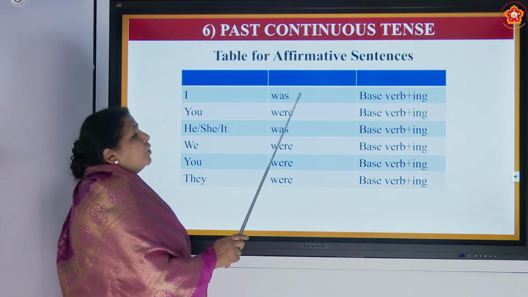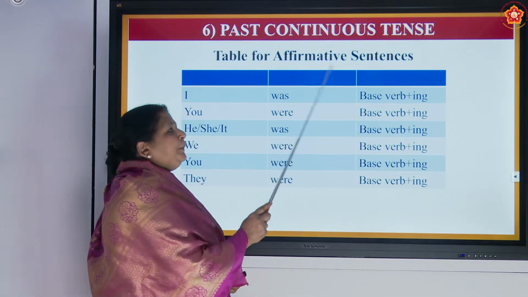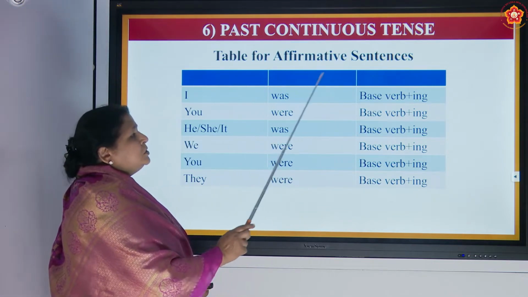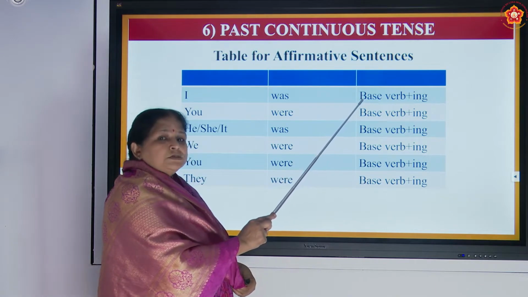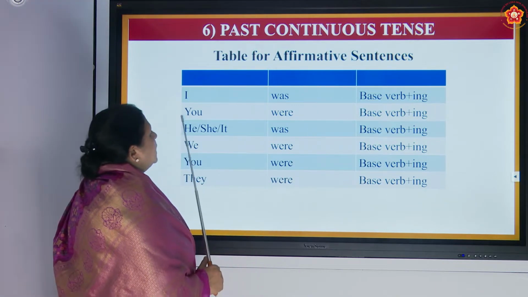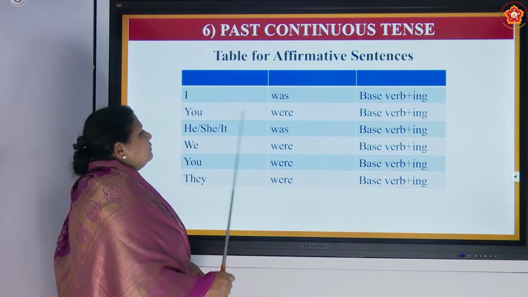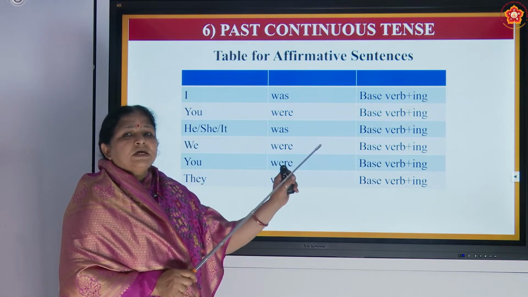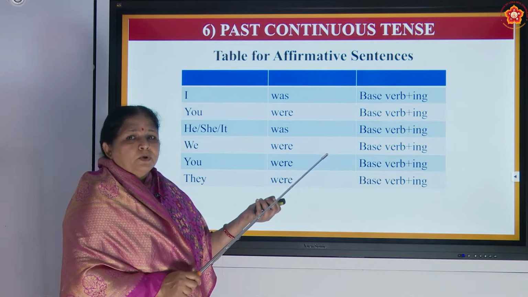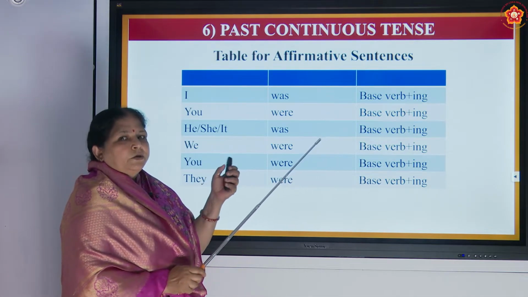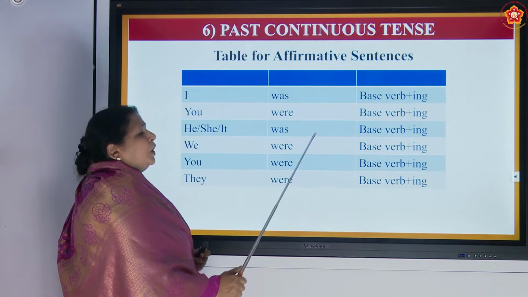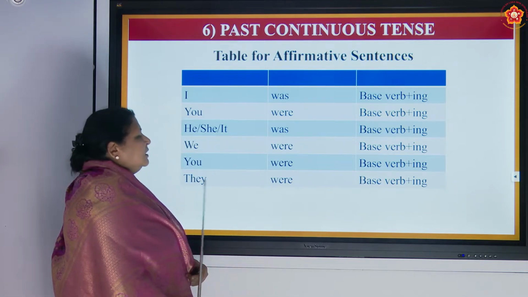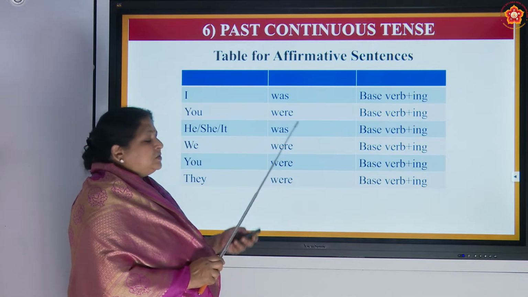Now, I was playing: the base form of the verb is play, plus ing. You can take dancing also. I was dancing. So dance is the base form of the verb, plus ing. Then you were dancing. He was dancing. She was dancing. It was dancing. You can put on the stage also, or on the playground also, but it is not required, it is optional. We were dancing. You were dancing. They were dancing. So, you got this right?